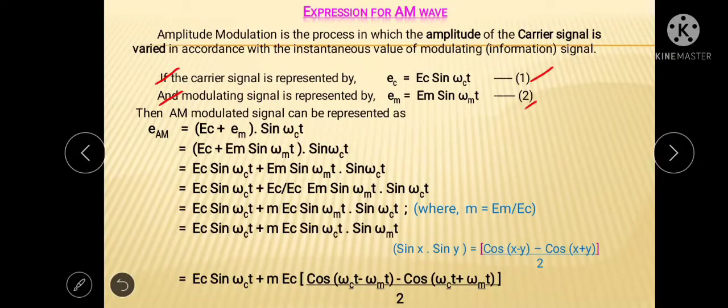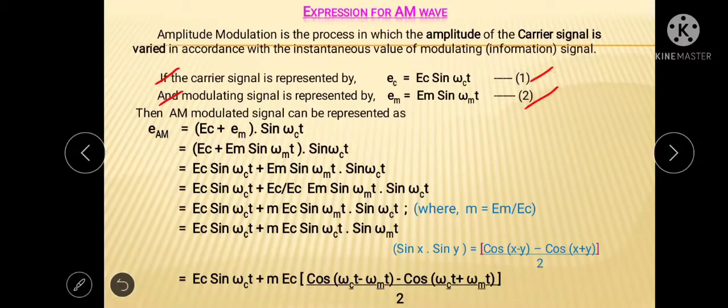Let us take this as equation number 2. In equation 1, capital E_c is the amplitude of the carrier signal and omega_c is its angular frequency. In equation 2, capital E_m is the amplitude of the modulating signal and omega_m is the angular frequency of the modulating signal.